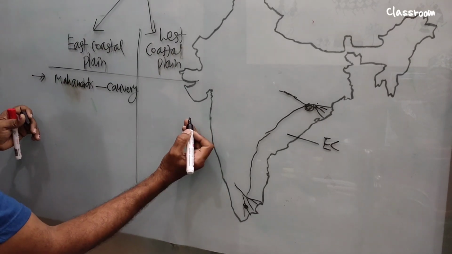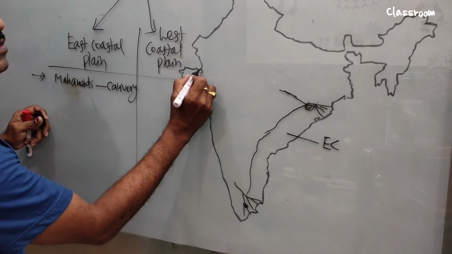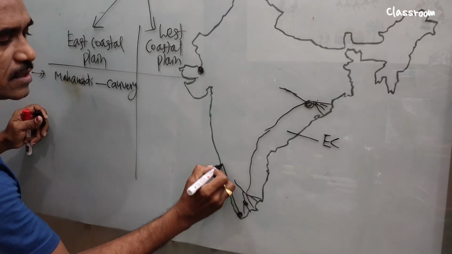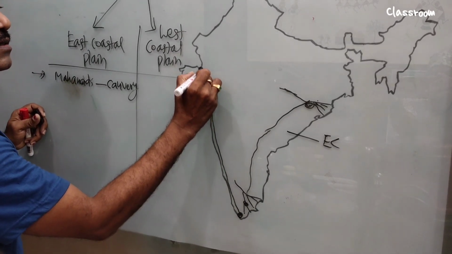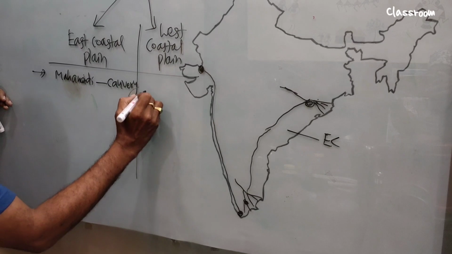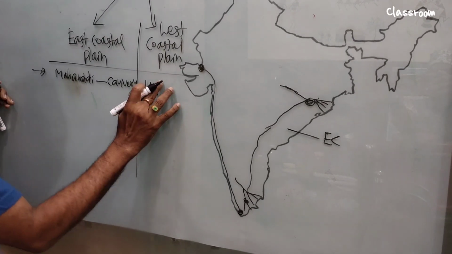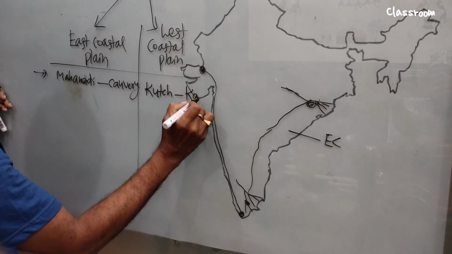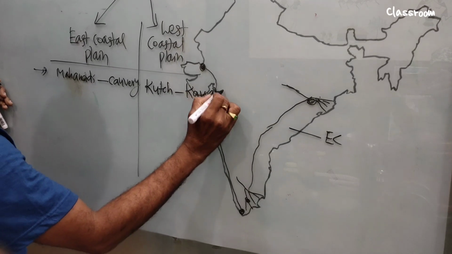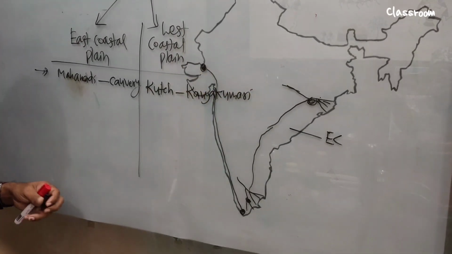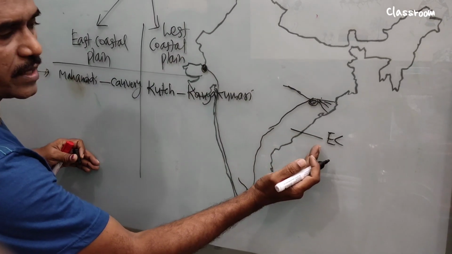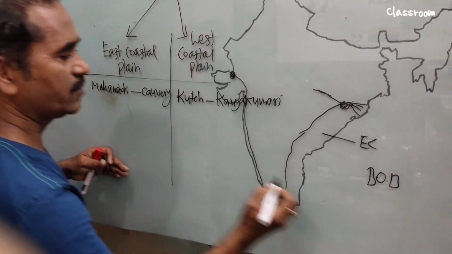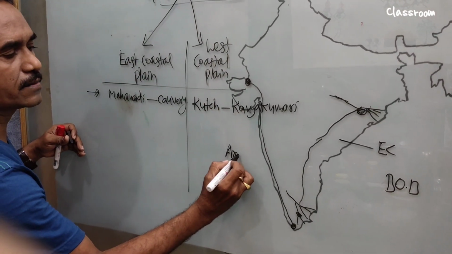Now what about the west coastal plain? The west coastal plain stretches from Kutch in Gujarat to Kanyakumari in Tamil Nadu. So see the difference. That is the first thing. Second, the east coastal plain is situated along the Bay of Bengal, and the west coastal plain is situated along the Arabian Sea.